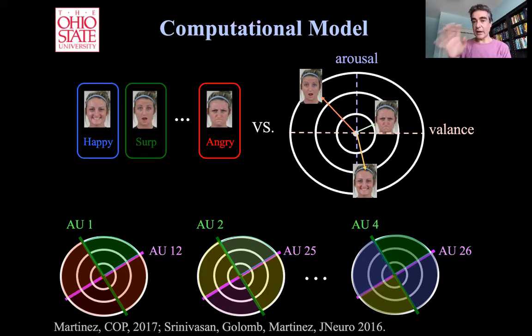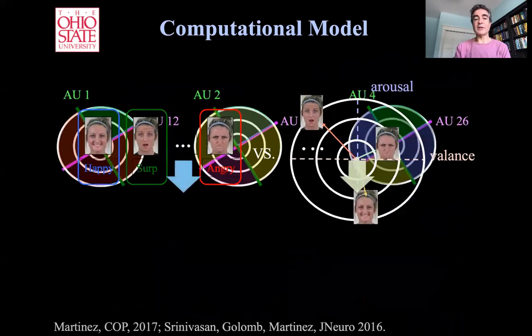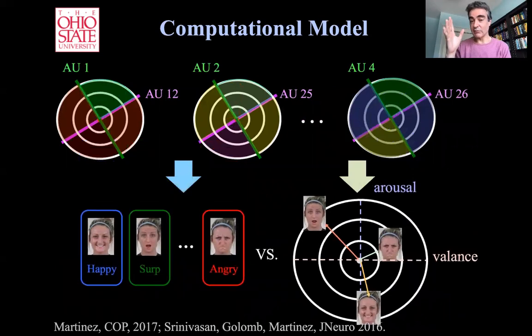So I want to emphasize, because this is not very well known in the CVPR community, that the brain does not encode emotion categories like on the left, or continuous variables like arousal and valence on the right, but rather we have a system of action unit recognition, which is biological motion recognition in the brain, that allows us to do recognition of emotion categories and continuous variables like arousal and valence.